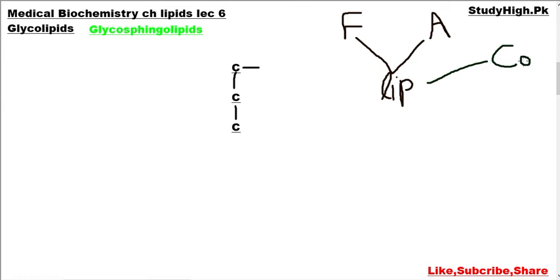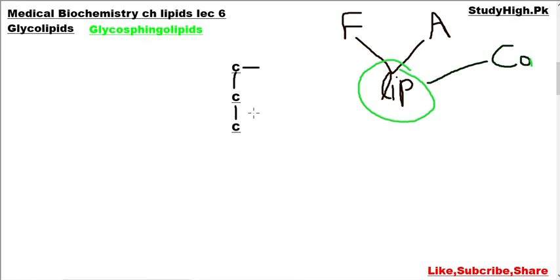The second important thing you must remember is that the alcohol involved in the formation of glycolipid in almost all cases is sphingosine, whose structure I explained in lecture 4 when I discussed the structure and functions of sphingomyelin.